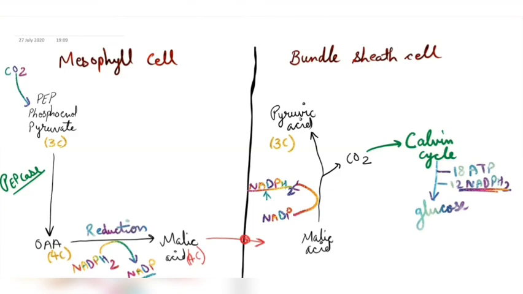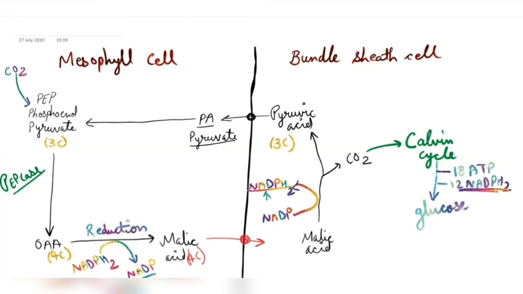Now we'll see what happens to the pyruvic acid. So we'll move towards the pyruvic acid. This pyruvic acid will now move into the mesophyll cells again by these plasmodesmatal connections. And here we have got this pyruvic acid. Sometimes you will get the word pyruvate also. Both have the same meanings. It's just the ionic name.